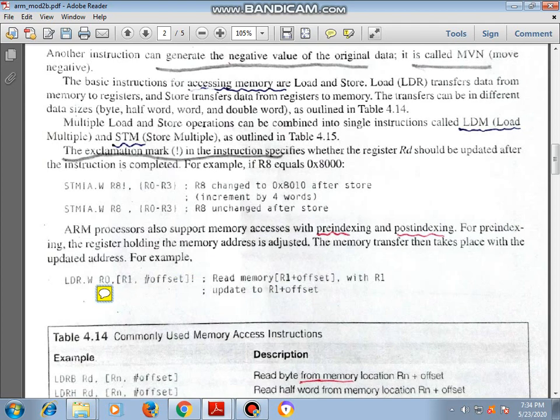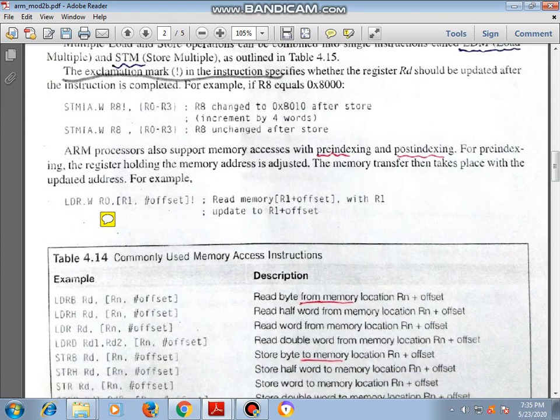Next it will update R1 to R1 plus offset. Here we already know LDR is load register. Which register have you loaded? R0. Here W represents that this is a word of 32 bits. Here you have updated your R0.